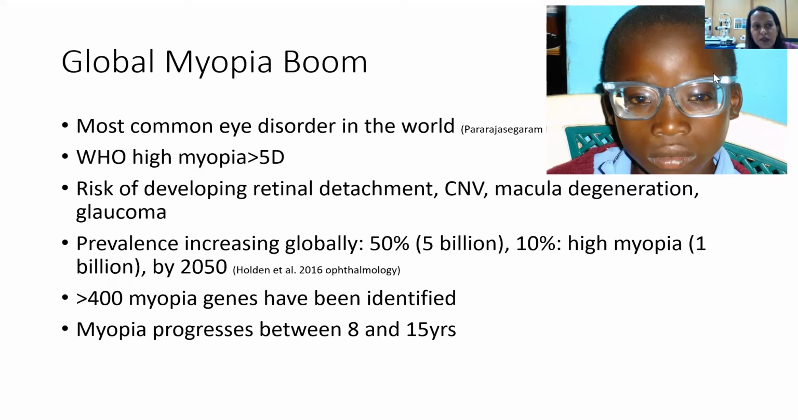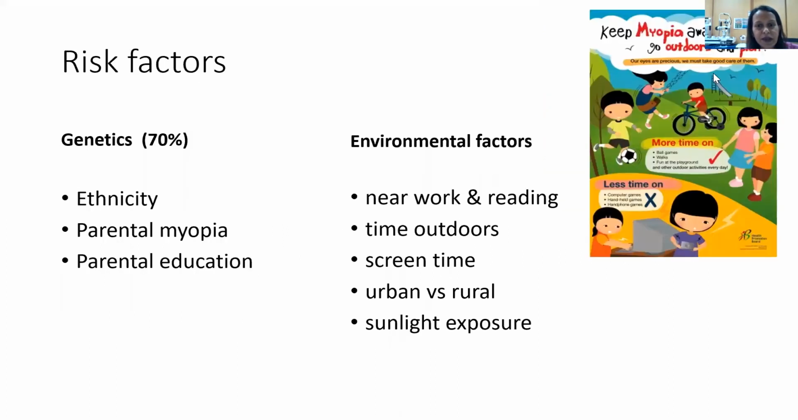Myopia is mostly known to progress between the ages of 8 and 15 years. However, myopia can progress during the 20s as well. 400 myopia genes have been identified. The development of myopia is controlled by both environmental and genetic factors. Environmental factors such as near work and reading play an important role in the development of myopia.